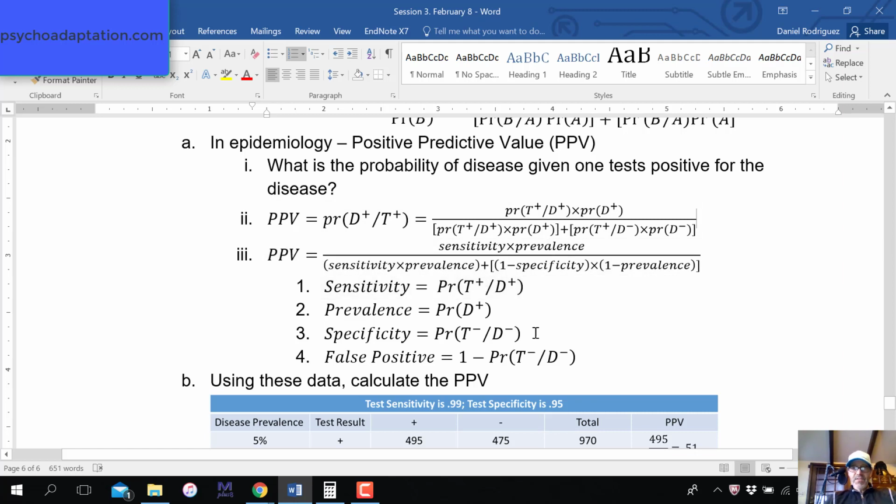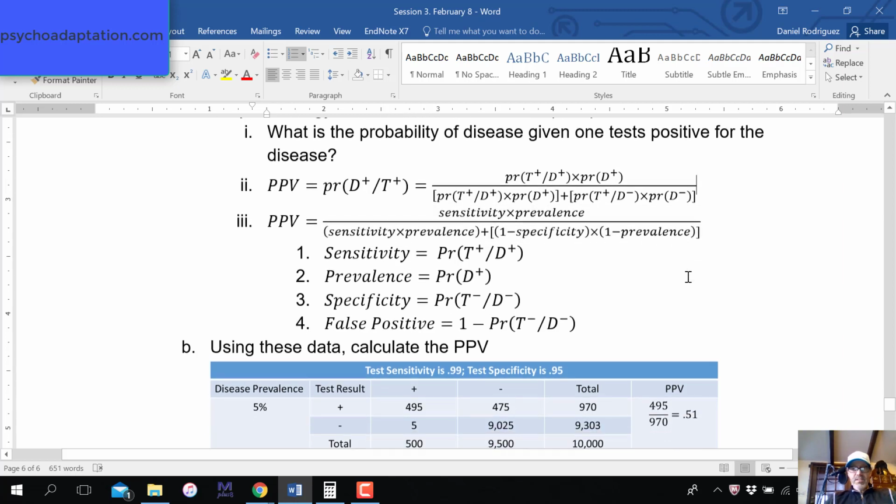Sensitivity and specificity, as you know from if you took epi, and I know you did, are properties of a test. So we have sensitivity times prevalence divided by sensitivity times prevalence plus 1 minus the specificity, which is the false positive, and I'll show you again in the table in a second, times 1 minus the prevalence.